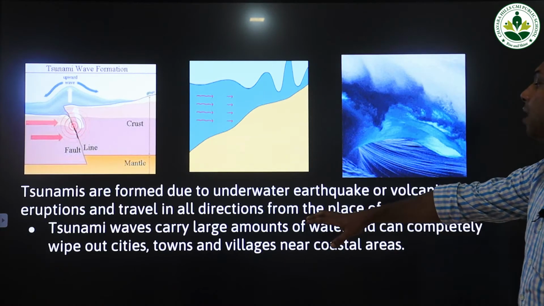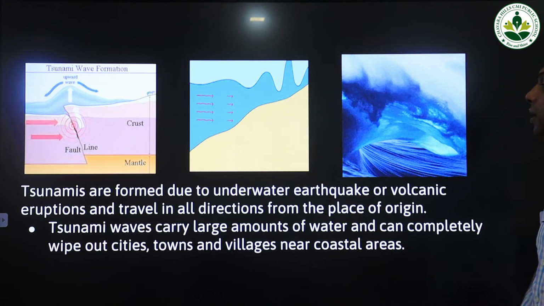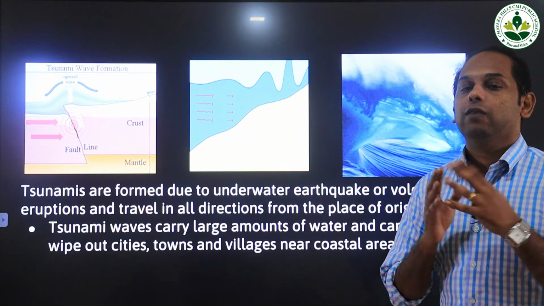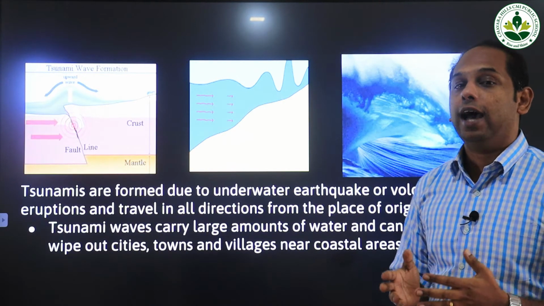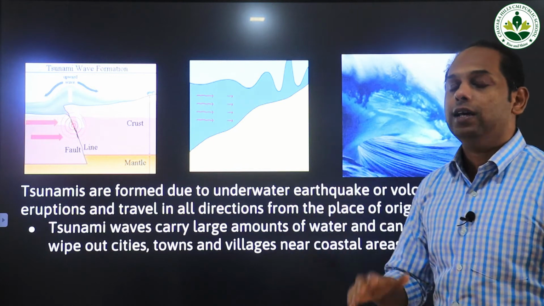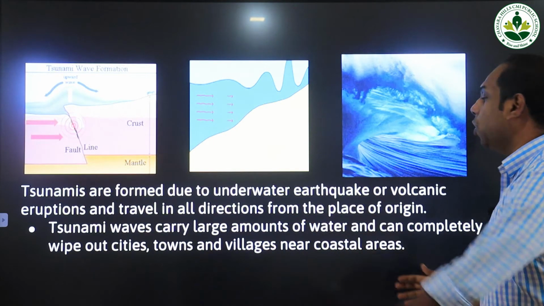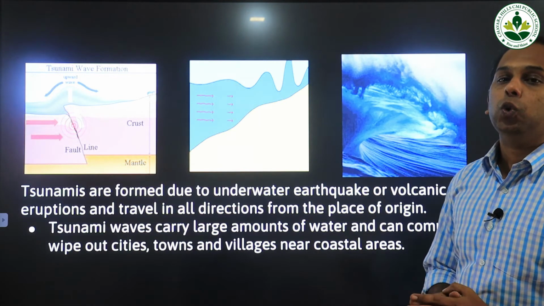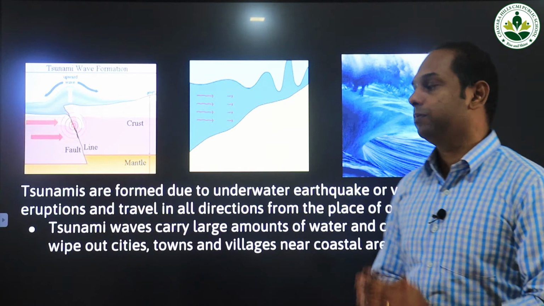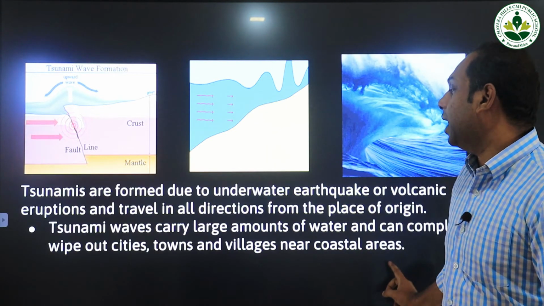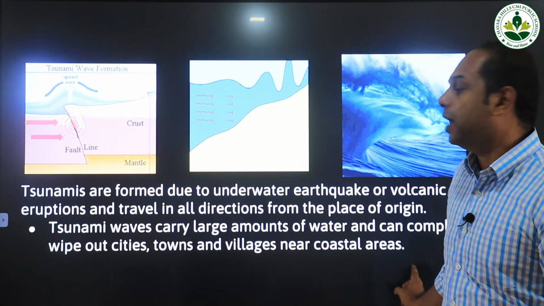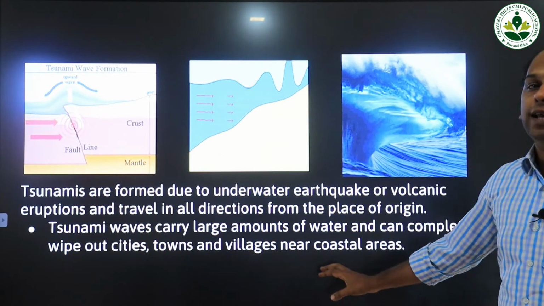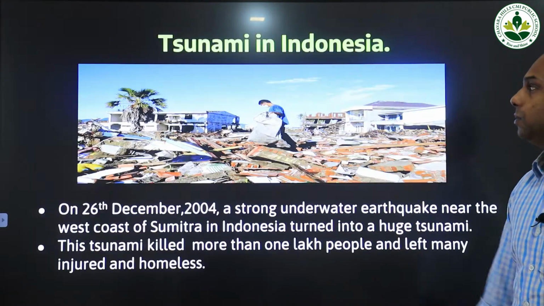Tsunami waves carry large amount of water and can completely wipe out cities, towns and villages near the coast areas. When the tsunamis occur, they usually carry a huge amount of water all over the way around the seas and ocean, and it causes huge damage to life and property. So tsunami waves usually carry large amount of water with them, and can cause huge damage to nearby cities, towns and villages of coastal areas.